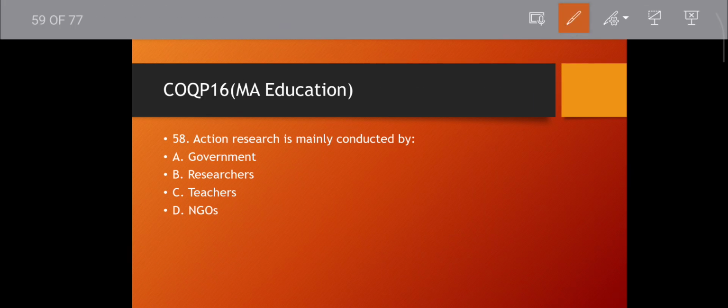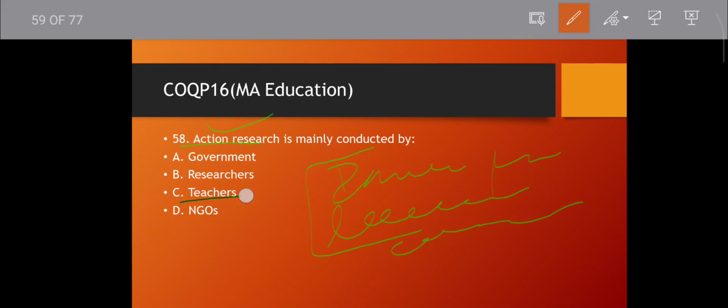Question number 58. Action research is mainly conducted by NGO, teacher, researcher, government. Sorry, I said it in reverse. Action research is one of the parts of applied research. Action research is local, when immediate problems come, local problems, at this time action research is used. By whom? Classroom problems.